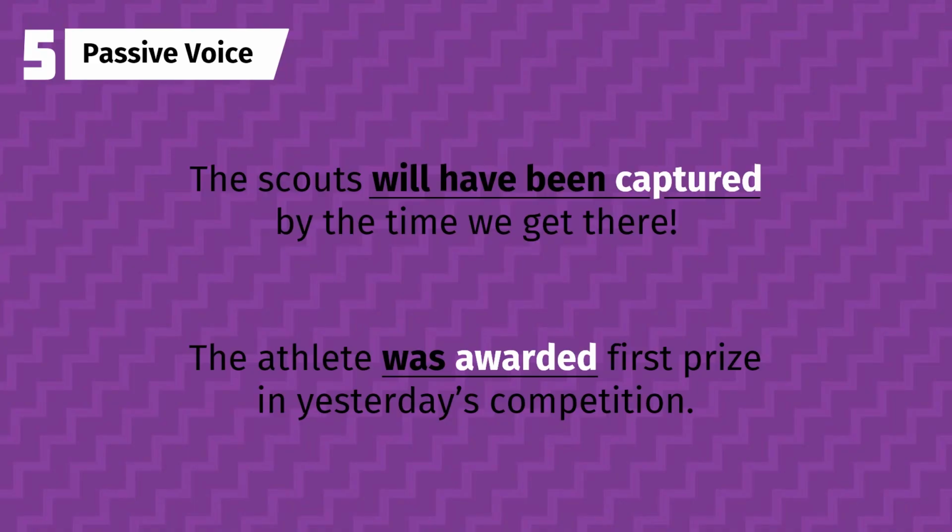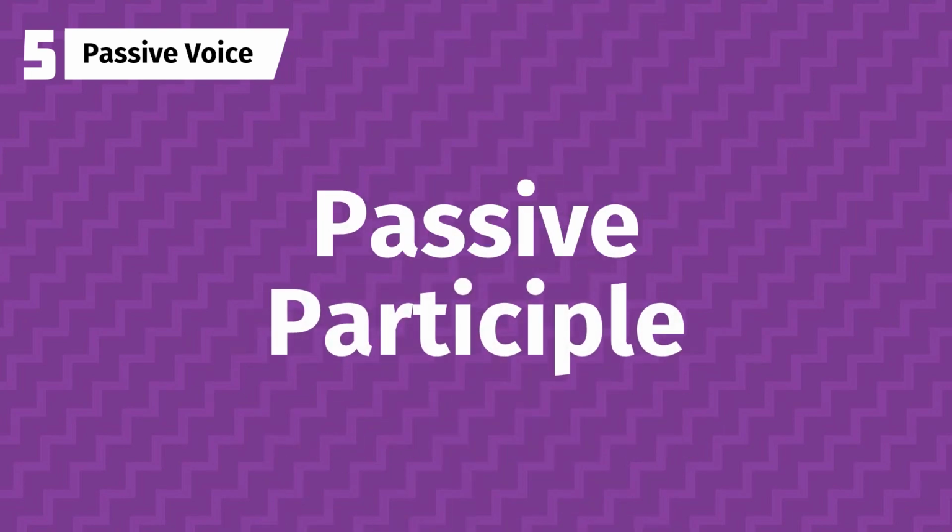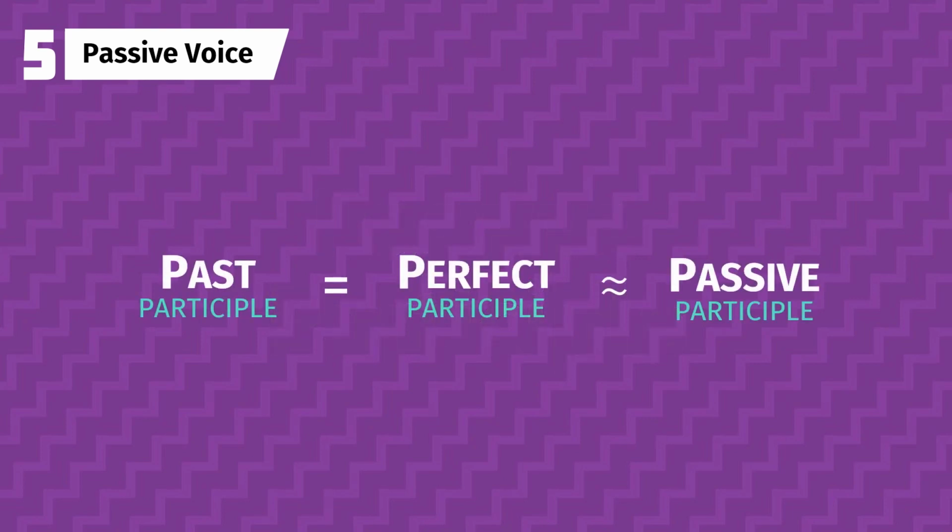5. Speaking of passive voice, the main verb of a passive sentence always takes on this participle form. Again, the term can be misleading since the verb string isn't necessarily past and not necessarily perfect, so you may choose to call it the passive participle in these contexts. The term you go with should provide clarity for the situation, but rest assured that past, perfect, and passive participle is all the same thing.